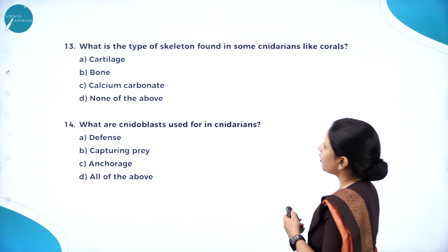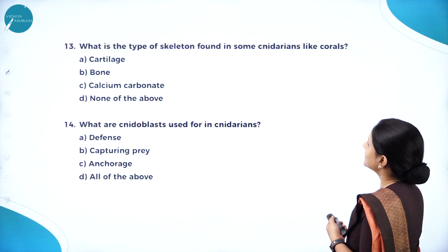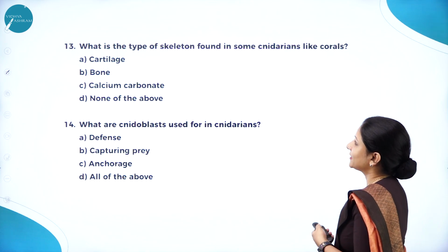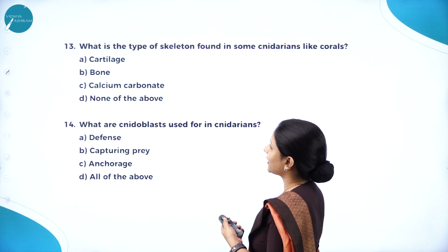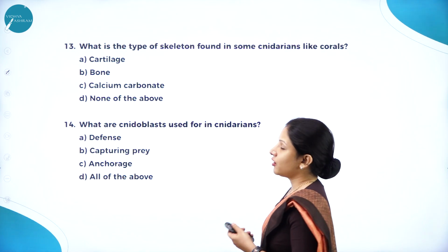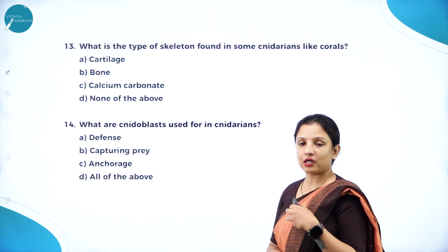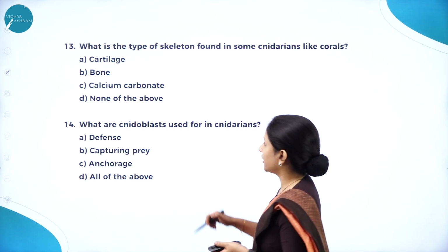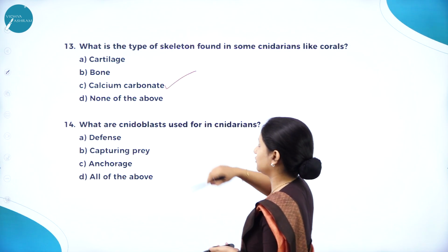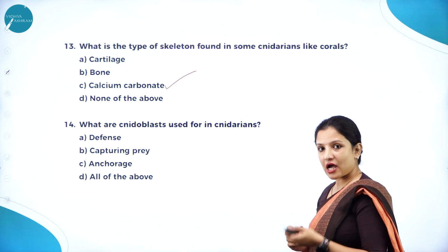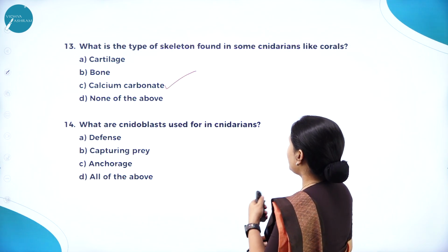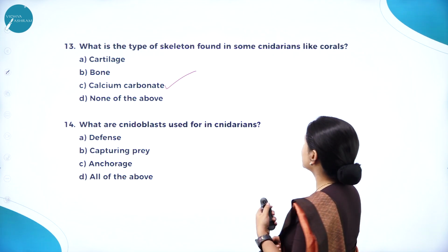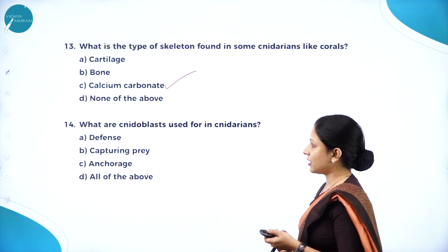Next question. What is the type of skeleton found in some cnidarians like corals? It is cartilage, bone, calcium carbonate, none of them. I told you invertebrates are not made up of cartilages or bones. So therefore here the answer is calcium carbonate. So the type of skeleton found in some cnidarians like corals is calcium carbonate.